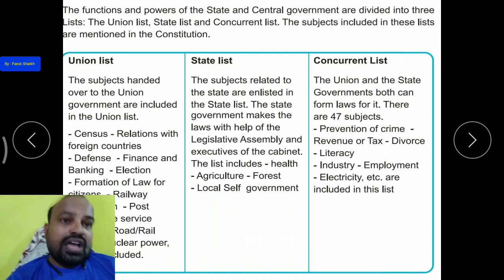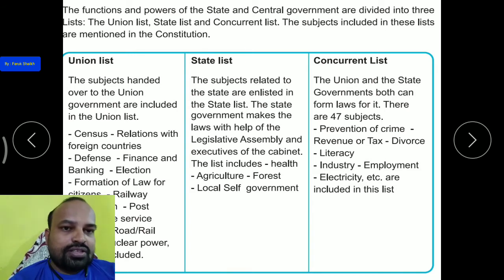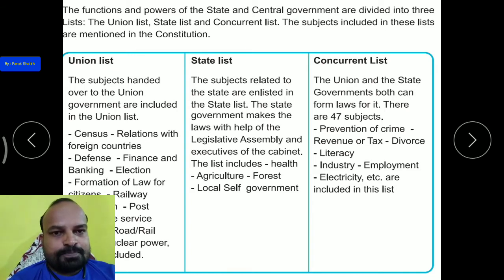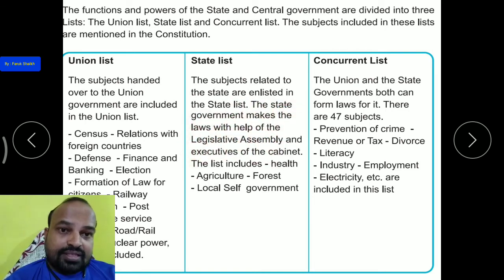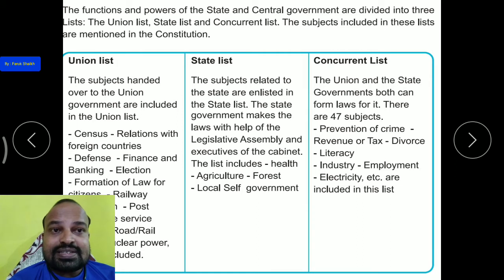Then the state list. The subjects included in it, which are functions of the state government, are called the state list. So the subjects related to the states are enlisted in the state list. The state government makes the law with the help of the legislative assembly and the executive of the cabinet. The list includes health, agriculture, forest, local self-government, etc. Okay, and in the state list there are a total of 66. How many? 66 subjects are included in it.